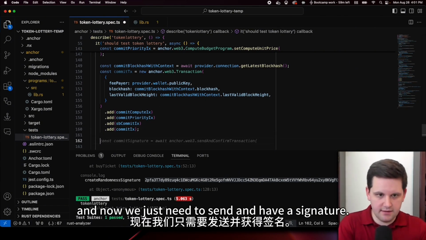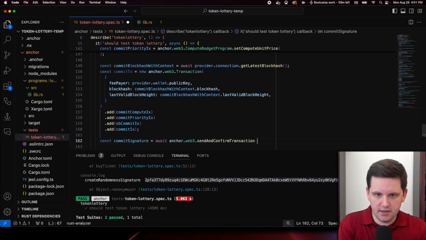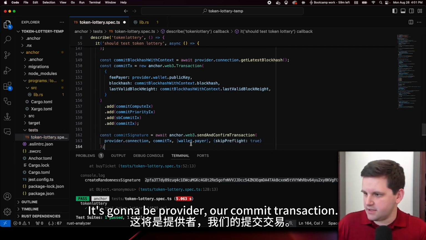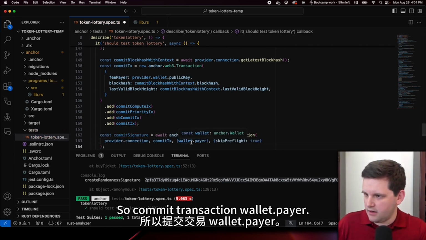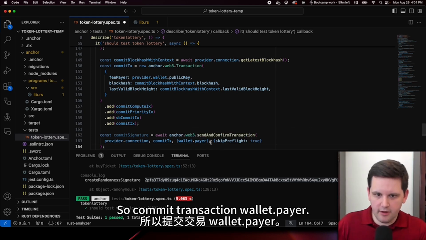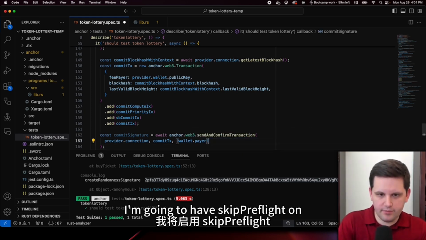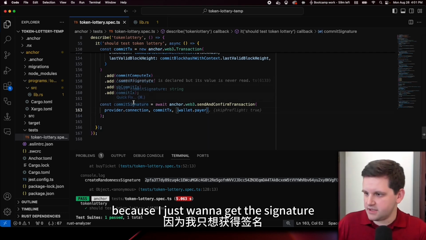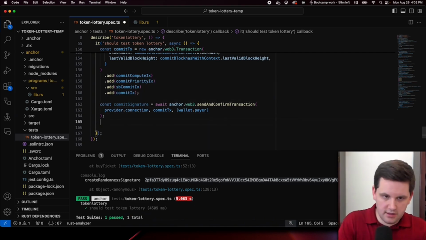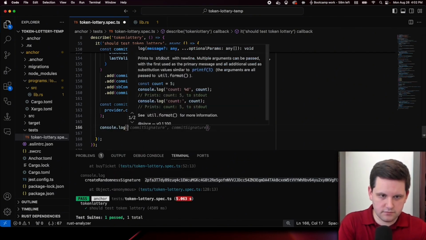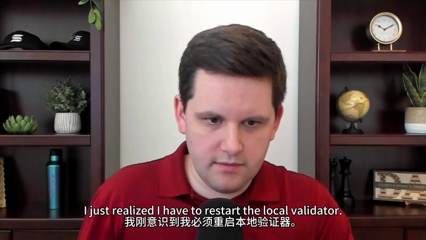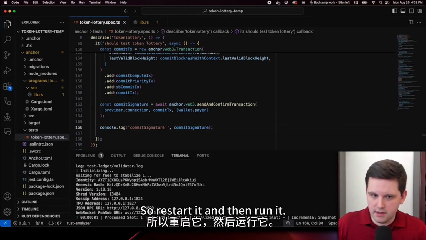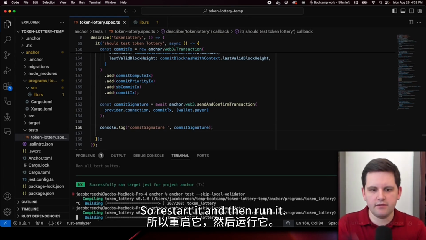And now we just need to send and have a signature. So commit signature. What we're going to do is sendAndConfirmTransaction. It's going to be provider, our commit transaction, and wallet payer. I'm going to have skip preflight not on, because I just want to get the signature. And then we just need to console log it. Commit signature. There we go. I just realized I have to restart the local validator. So always remember to do that. So restart it and then run it.